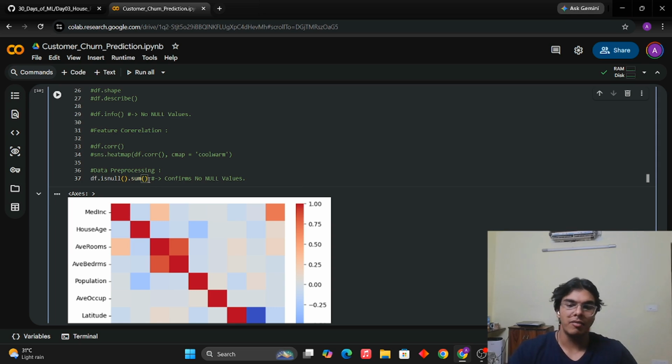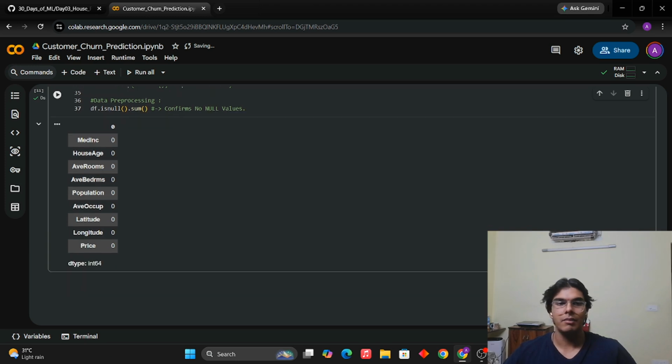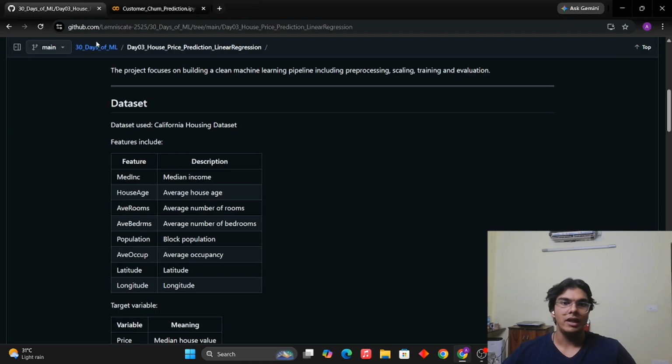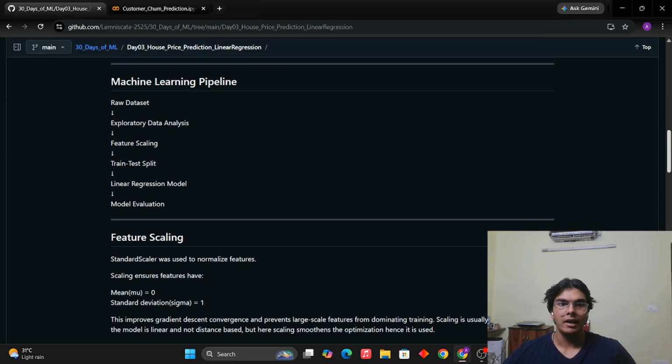So it returns us the sum of missing values if there are any, and like we see, there are none because the data set is already clean. Zero, zero, zeros. Okay, typical. This is for the EDA itself. Now, like we said, moving on from the EDA, we go on to the feature scaling part.